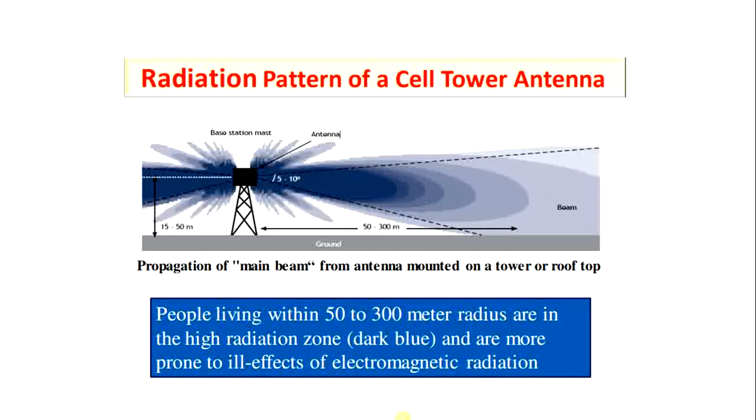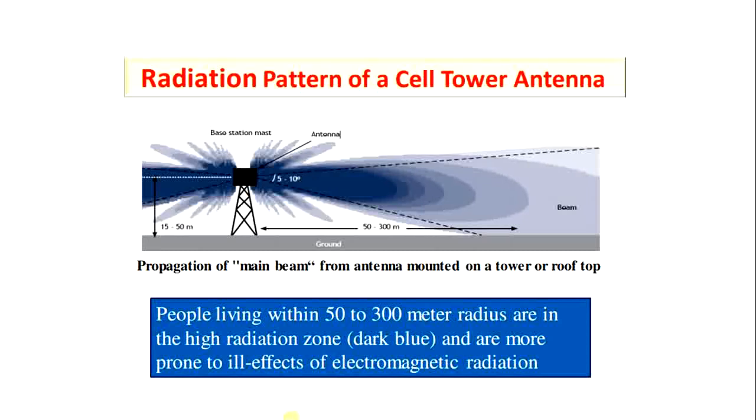Antennas of cell towers transmit in the following frequency ranges: for CDMA, 869 to 890 megahertz; for GSM 900, 935 to 960 megahertz; for GSM 1800, 1805 to 1880 megahertz; for 3G, 2110 to 2170 megahertz; and for 4G, the band ranges from 2 to 8 gigahertz. You can see in the figure the radiation pattern of a cell tower antenna.